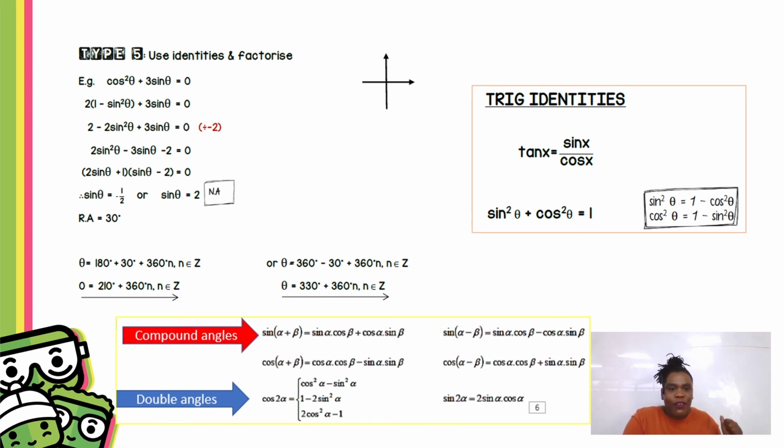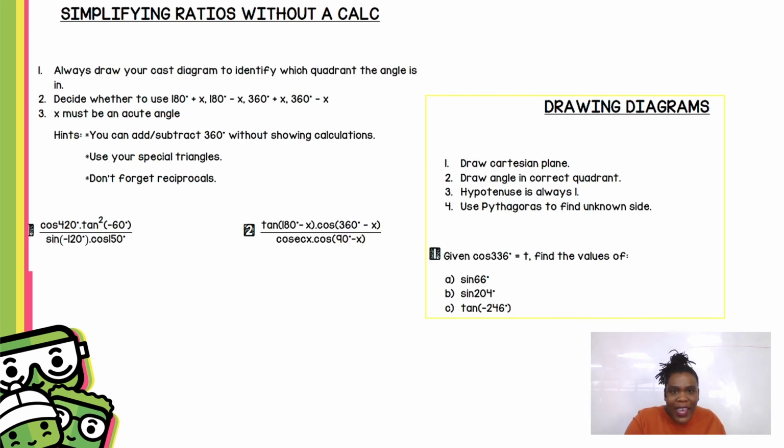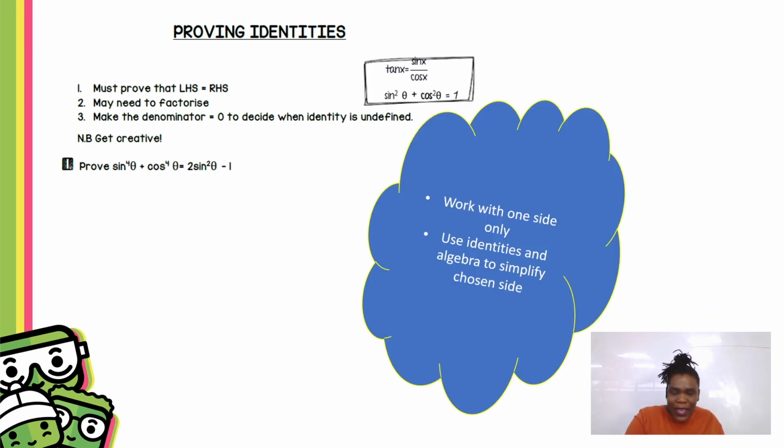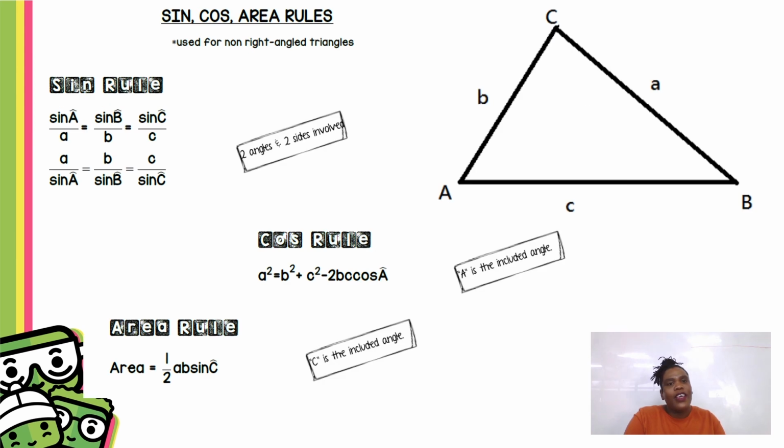And remember, in grade 12, we introduced a couple of new identities, your compound angles and your double angles. When you have to use identities, it's very important to remember, only work with one side of your equation. If the question says prove, only work with one side of the equation. And again, go back, use your identities. Tan will always be sine over cos. Sine squared plus cos squared will always be equal to 1.